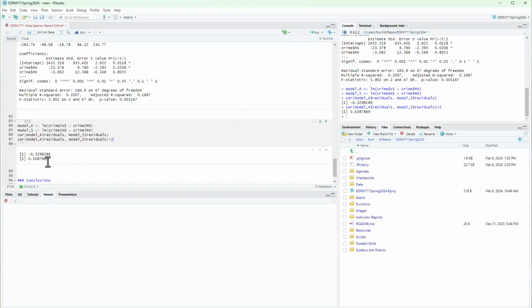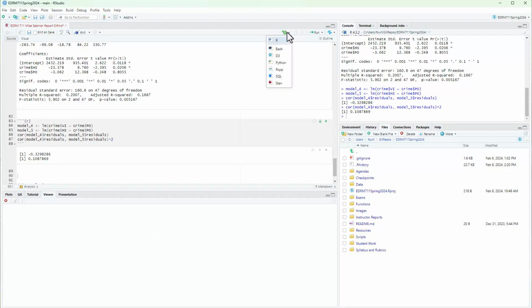And in fact, we have a partial squared of about 0.11, indicating that we're accounting, from high school with poverty removed, for about 11% of the variation of violent crime with poverty removed. So you could think of it as holding poverty constant and then seeing what this looks like. Let's go ahead and get the semi-partial squared as well.